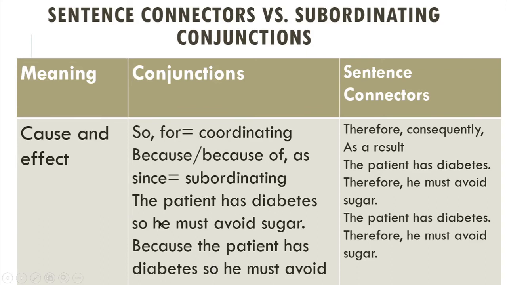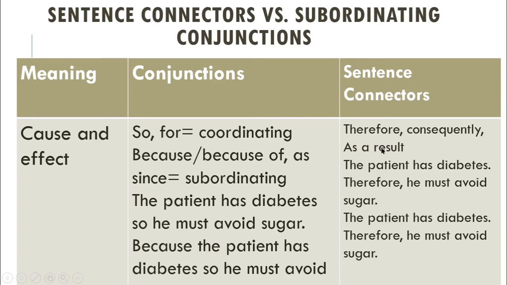The patient has diabetes, so he must avoid sugar. Here so is used as a conjunction. Because the patient has diabetes, he must avoid sugar. So here also, because is used as a conjunction.